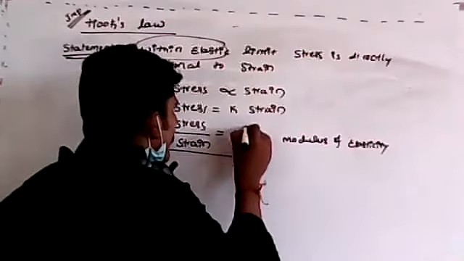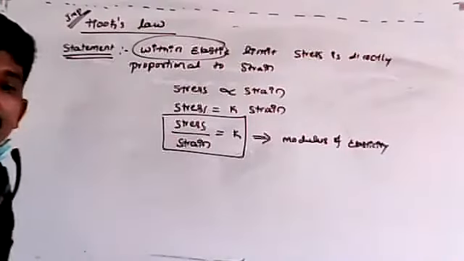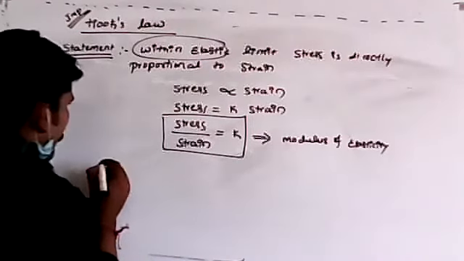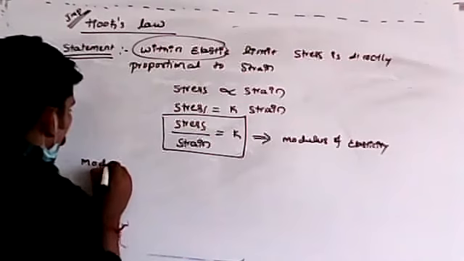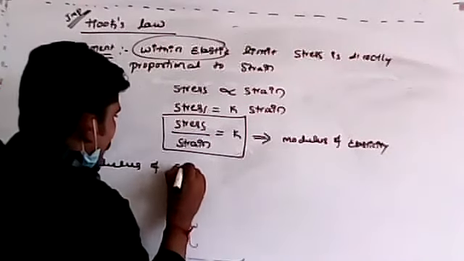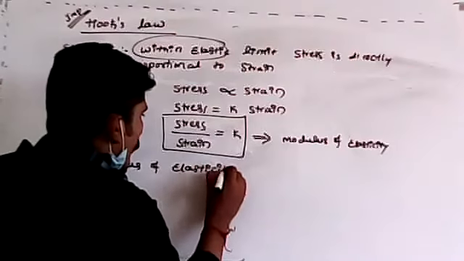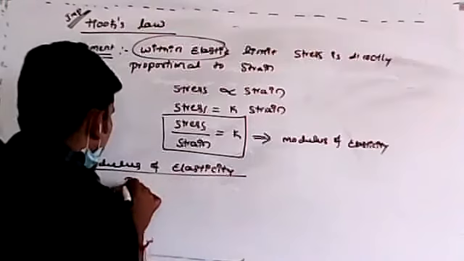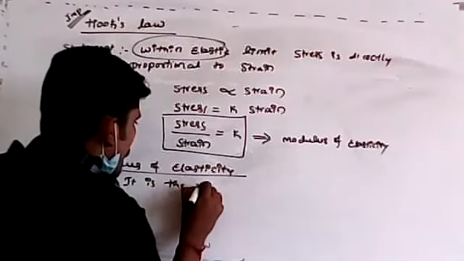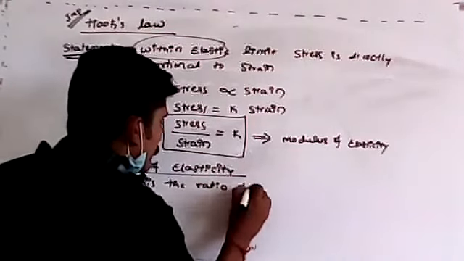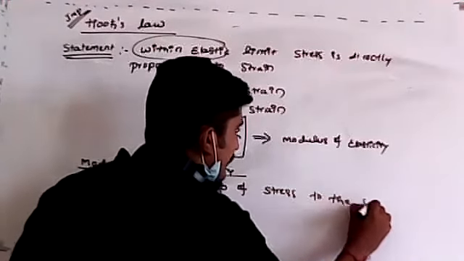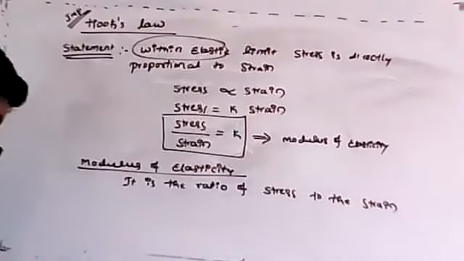It is the ratio of stress to the strain. That is nothing but the modulus of elasticity. If you want, you can write all these things down. Briefly, it is the ratio of stress to the strain.